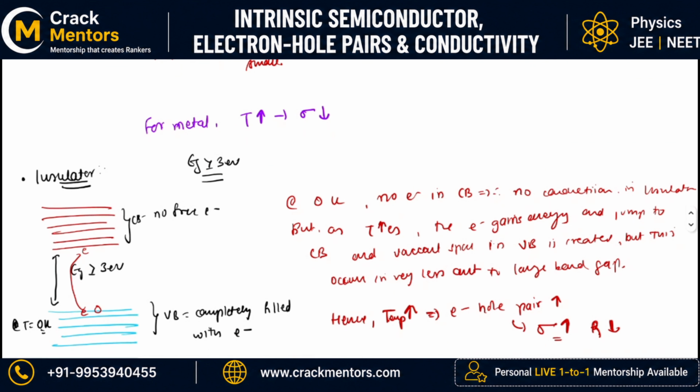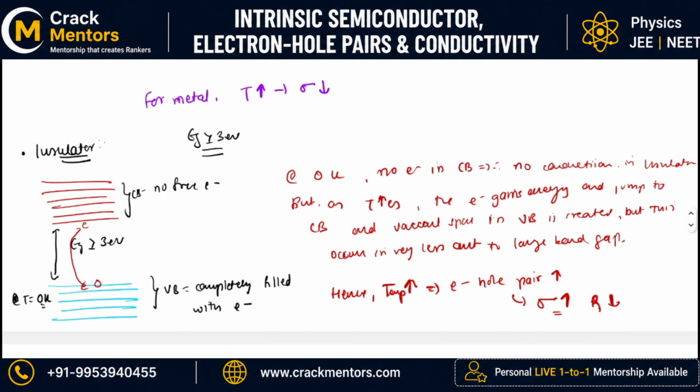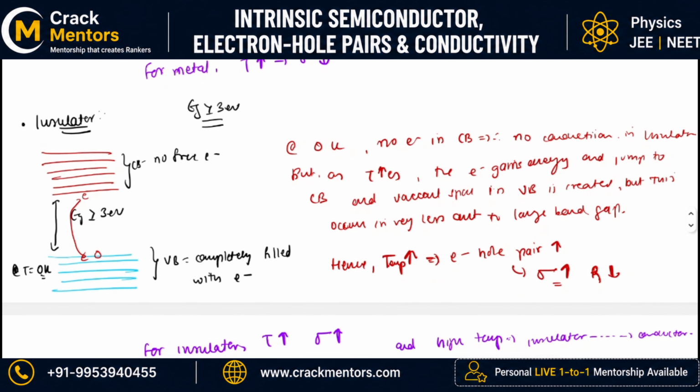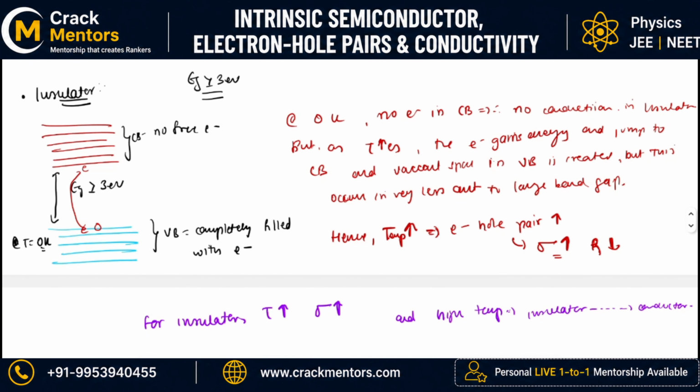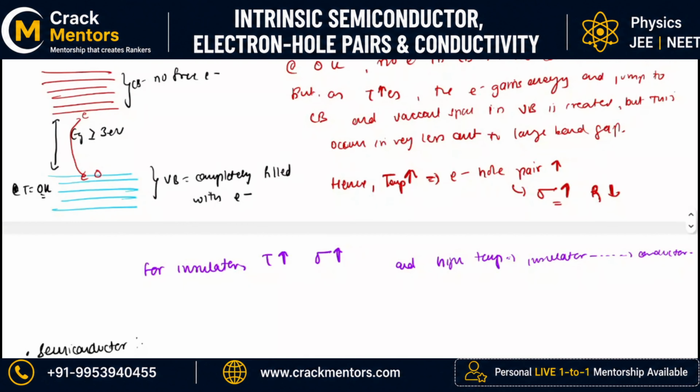If talking about insulator, the band gap is more than around 3 electron volt, due to which at 0 Kelvin the band energy is so high that the electrons are not mobile at all, because the electrons are only present in the valence band. No electron is present in the conduction band, due to which no electricity is being conducted through the conduction. When you increase the temperature, the bonded electrons of the valence band will gain energy. They will get excited and go to the conduction band. They will conduct the electricity.